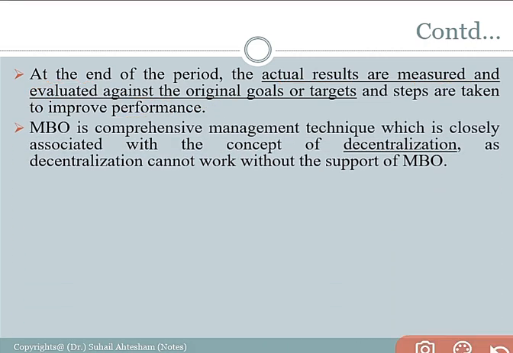MBO, or management by objective, is a comprehensive management technique which is closely associated with the concept of decentralization, as decentralization cannot work without the support of MBO. Right. So here MBO is related to coordination, and it is a comprehensive approach involving the management and the employees of the organization. And decentralization is related to dispersal of authority, responsibility, and accountability at the bottom level.